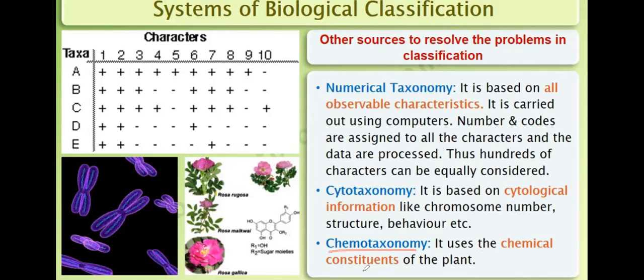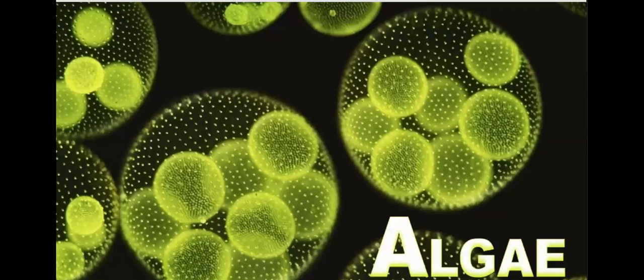It uses the chemical constituents of the plant. Like this is a rose, there are different roses and their chemical compositions are different. So these are some terms like numerical taxonomy, cytotaxonomy, and chemotaxonomy. These are also used while doing classification of plants.